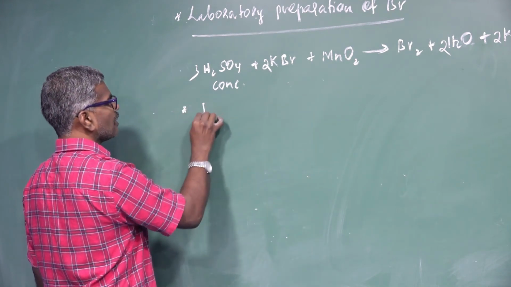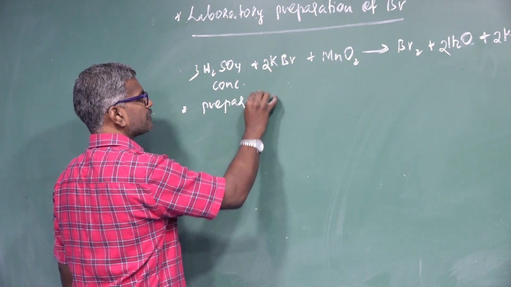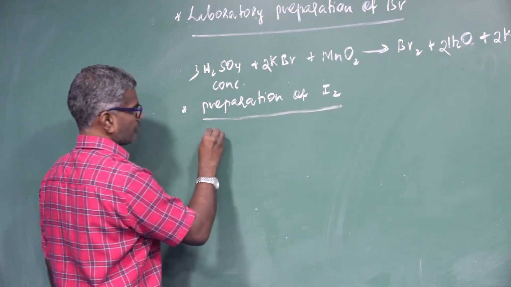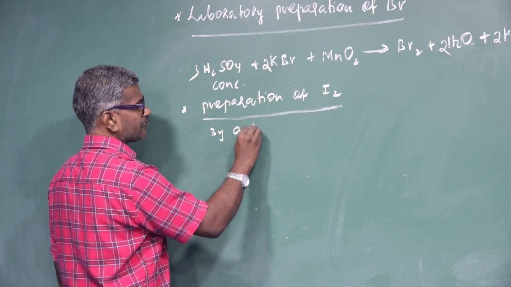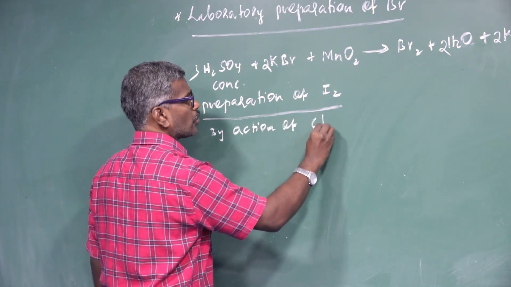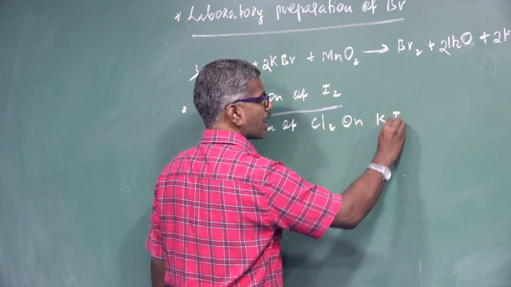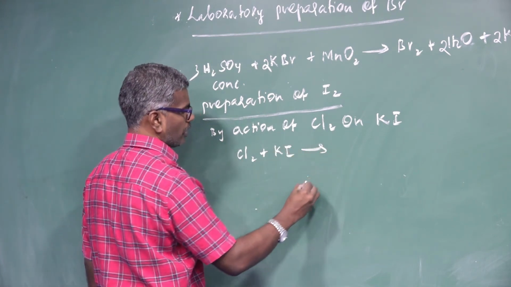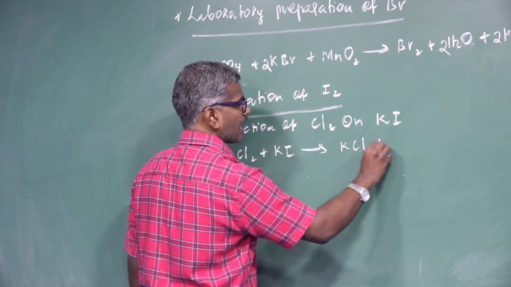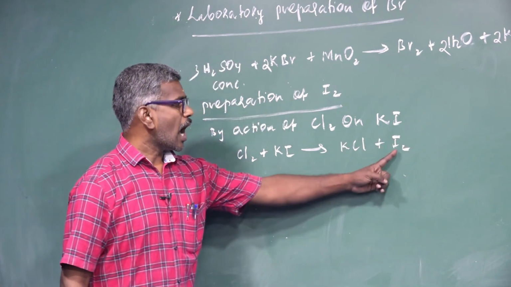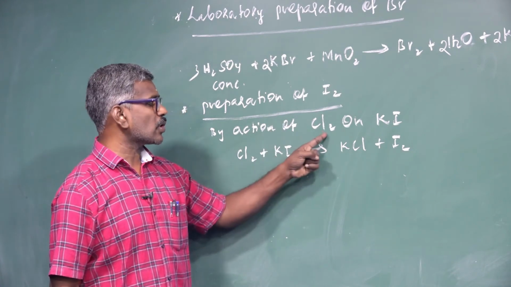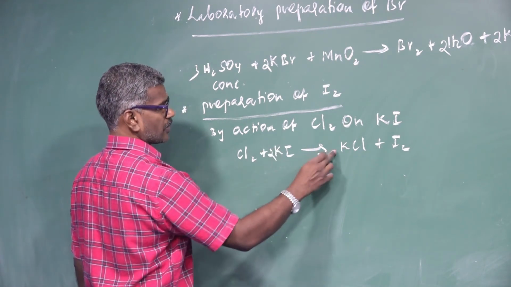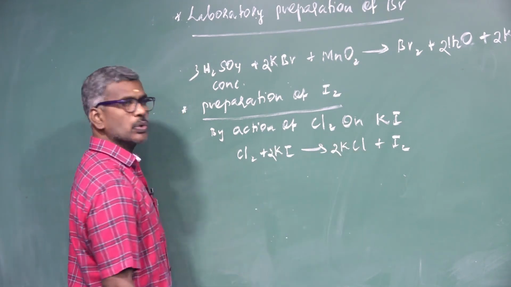Another one, preparation of iodine. By the action of chlorine on potassium iodide. Chlorine reacts with potassium iodide to form potassium chloride and liberation of iodine. Iodine can be obtained by the action of chlorine on potassium iodide. Balance the equation: here 2, here 2, here 2. Common chlorine is 2 chlorine.